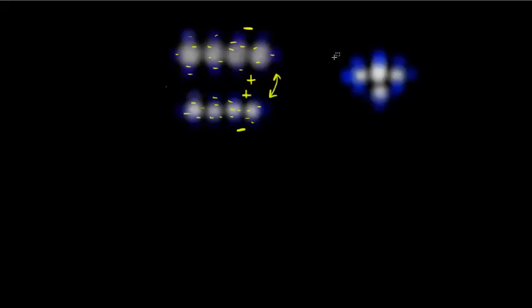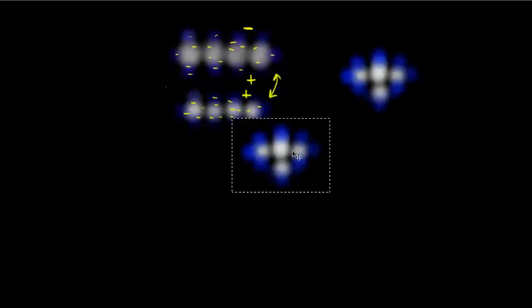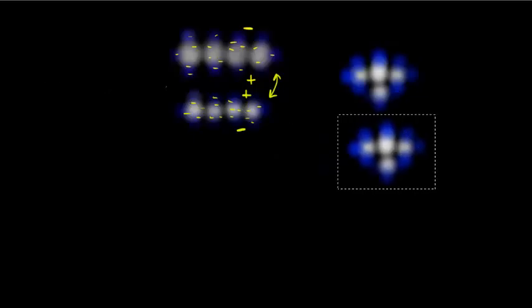And now imagine I have another one of these. Okay, and again I've just got a random distribution of my electrons in here.